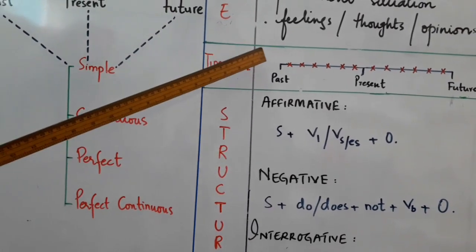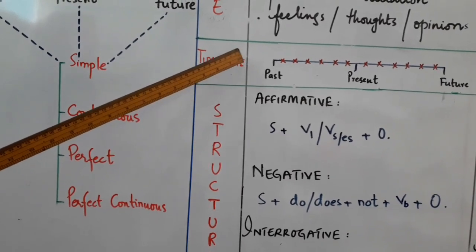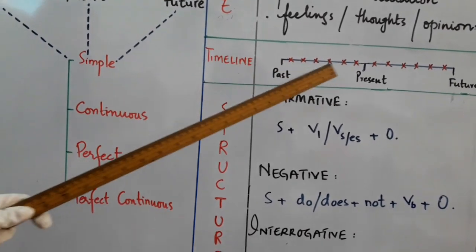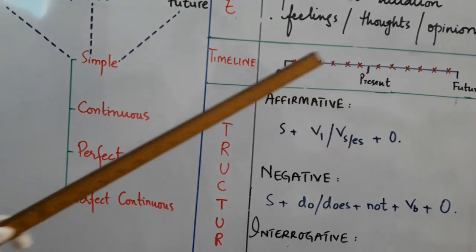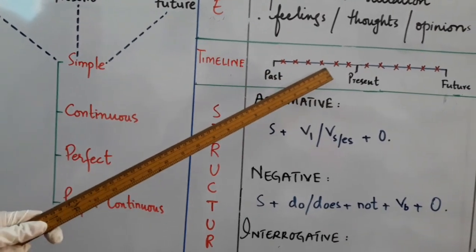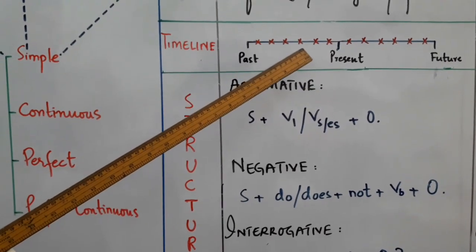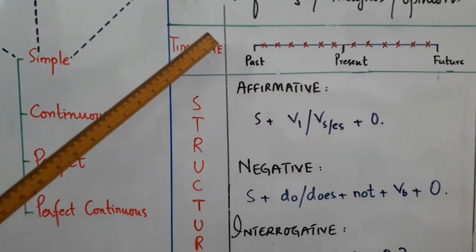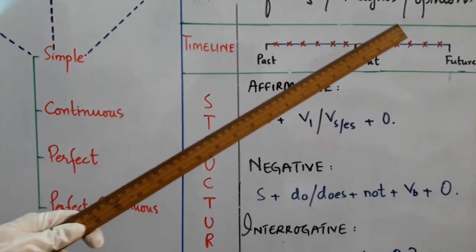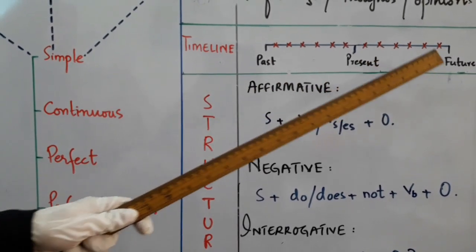Well, through the examples, now come to the timeline. You can see through the timeline that it doesn't mean that the action is going on right now. It shows that simple present tense indicates the permanent action, that is our habits, that may be our routines, that start from the past and that can be done till the future.